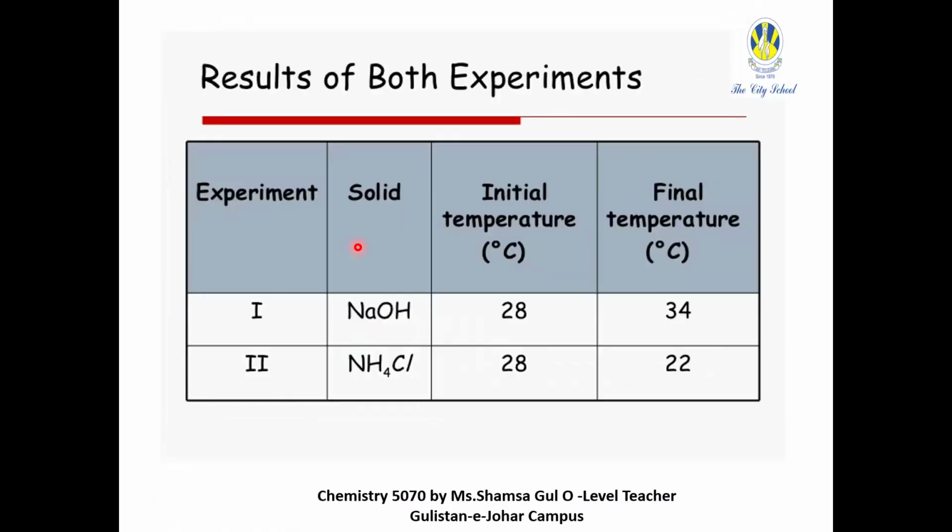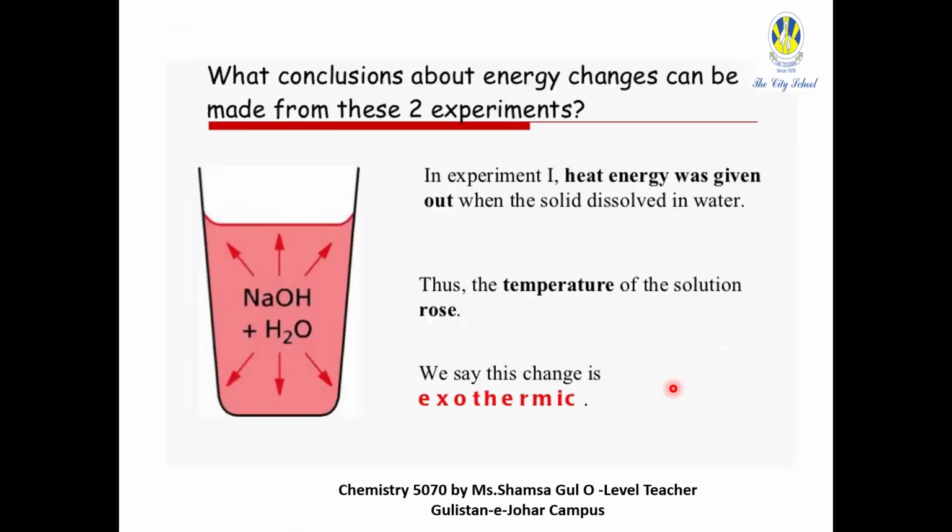This is the result of your experiment. When you added sodium hydroxide, the initial temperature was 28 and the final temperature rose to 34. When you added ammonium chloride, the initial temperature was 28 and the final temperature was 22. Now see, the experiment in which the temperature rose was experiment one, and the one in which the temperature decreased was experiment two. So what could you deduce, what could you conclude about these experiments?